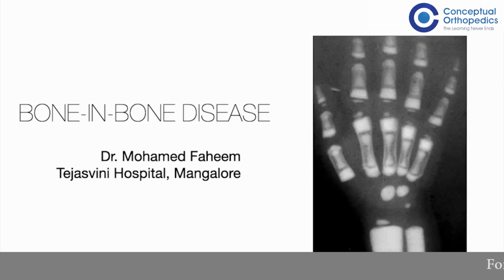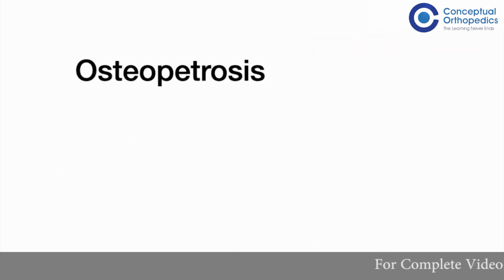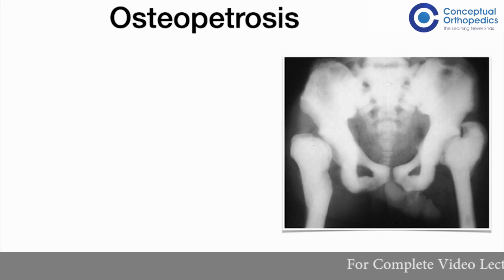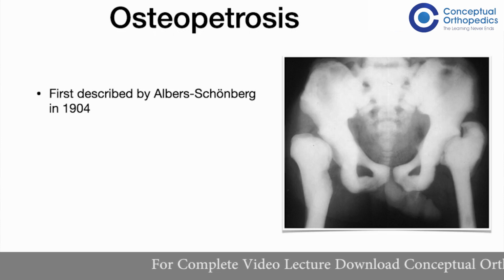Hello friends, the topic of today's lecture is bone and bone disease, which we popularly know as osteopetrosis. Osteopetrosis is a rare bone dysplasia that was first described by Albert Schonberg in 1904, and according to other scholars, it was given the name of osteopetrosis only later in 1926.